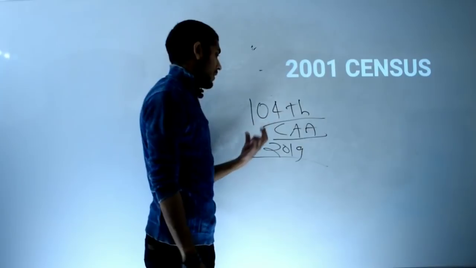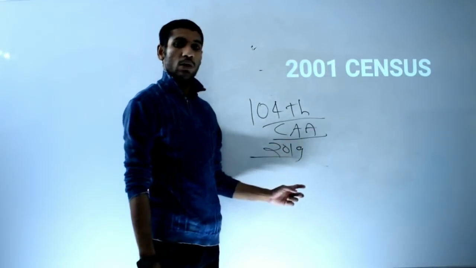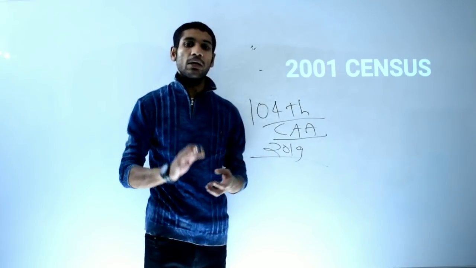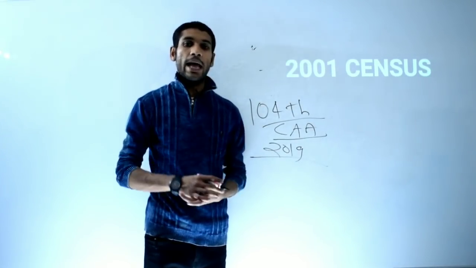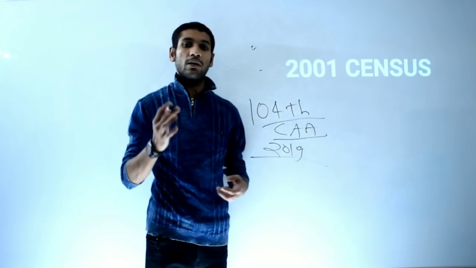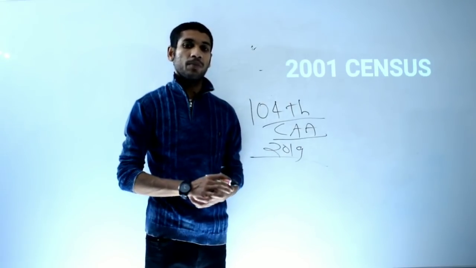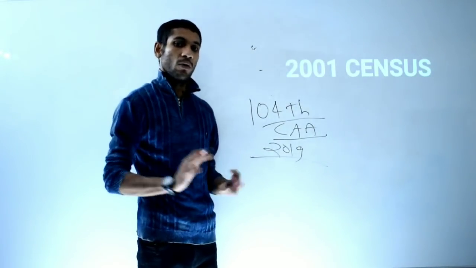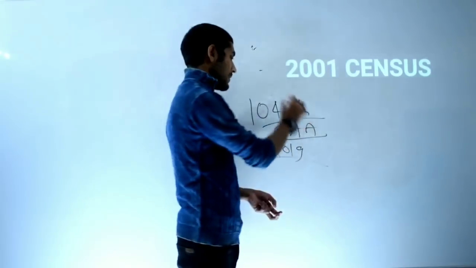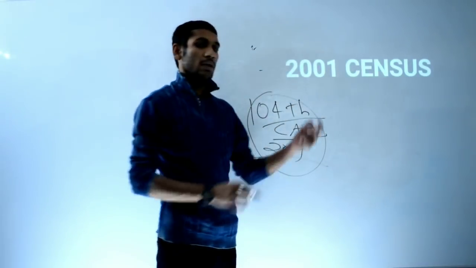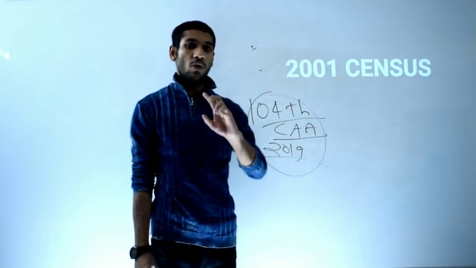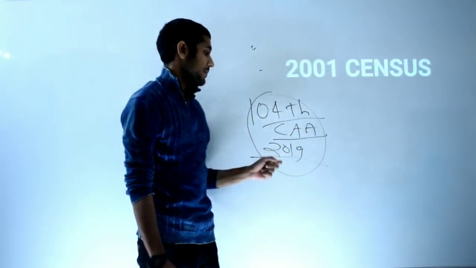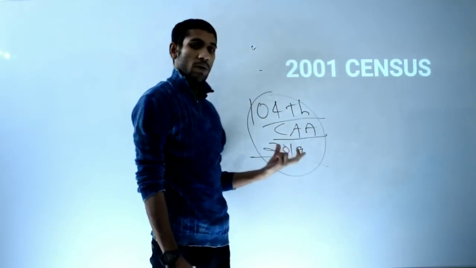By the 104th Constitutional Amendment Act 2019, the provision of nomination of Anglo-Indians by the President for membership of Lok Sabha was abrogated, removed. So now it is not present. That is why I have not mentioned it in that slide. I have talked to you only about states and Union Territories. So this is about nominated members.